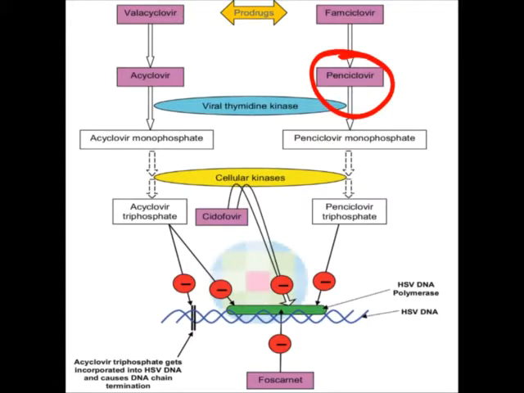They are converted into their active form, that is the acyclovir by valacyclovir, and famciclovir is converted, after oxidation and hydrolysis process, into the penciclovir. Then they are converted into monophosphate, diphosphate, triphosphate form. This triphosphate form enters into the DNA or RNA synthesis. Due to the absence of sugar moiety, they inhibit the DNA synthesis, or they terminate the chain, and it decreases or inhibits viral DNA polymerase. So the mechanism of all these drugs is the same.